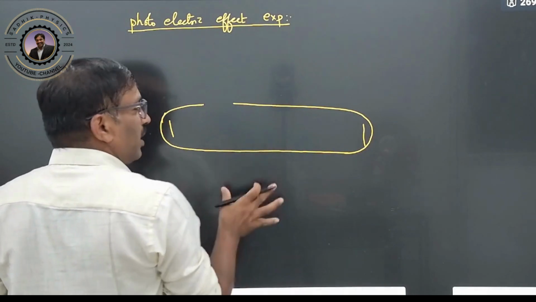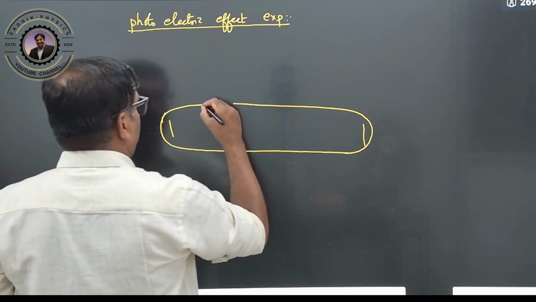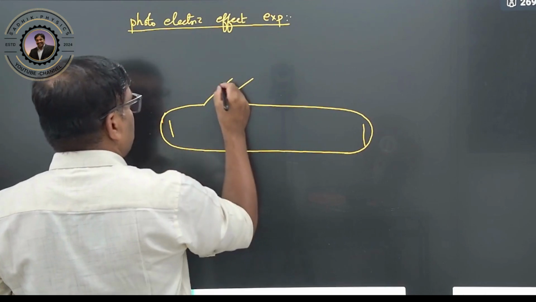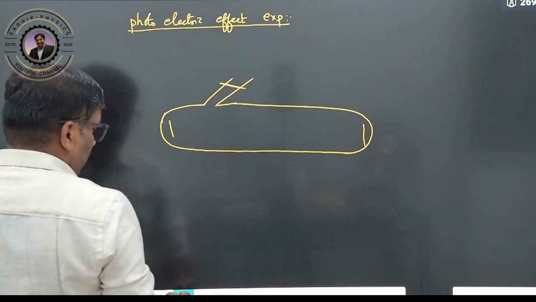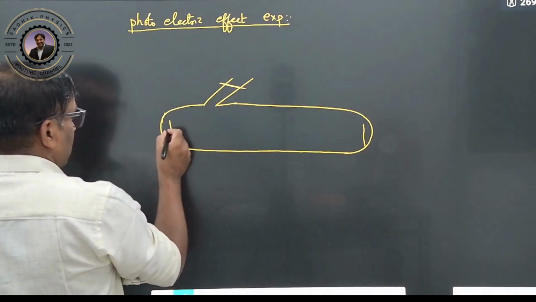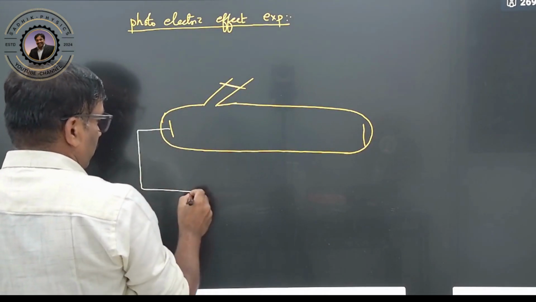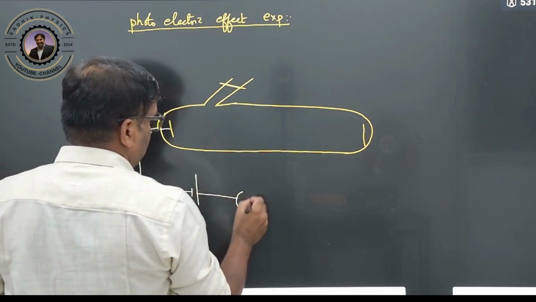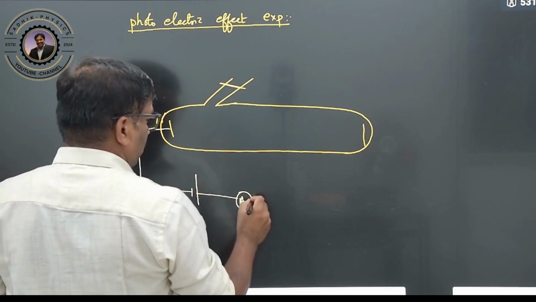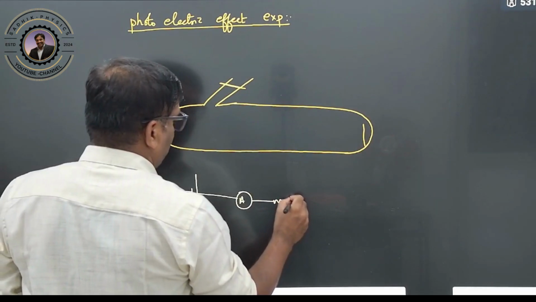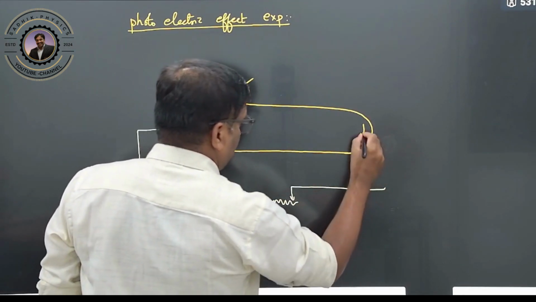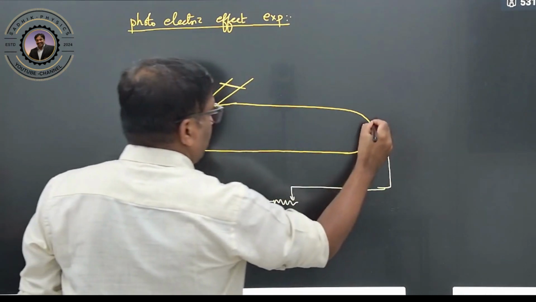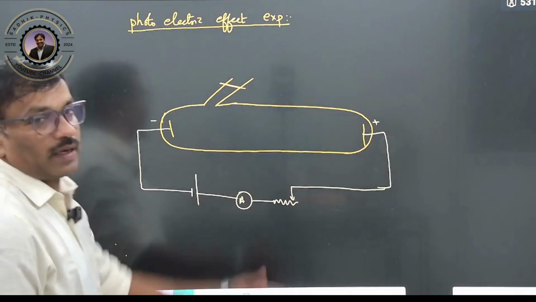So it is maintained at very low pressure. This is closed, and one metal plate is connected to a battery, so it will be negatively charged and the other positively charged, and there is an ammeter. You can even connect a rheostat to adjust it. This is the negatively charged plate, and here is the positive plate.